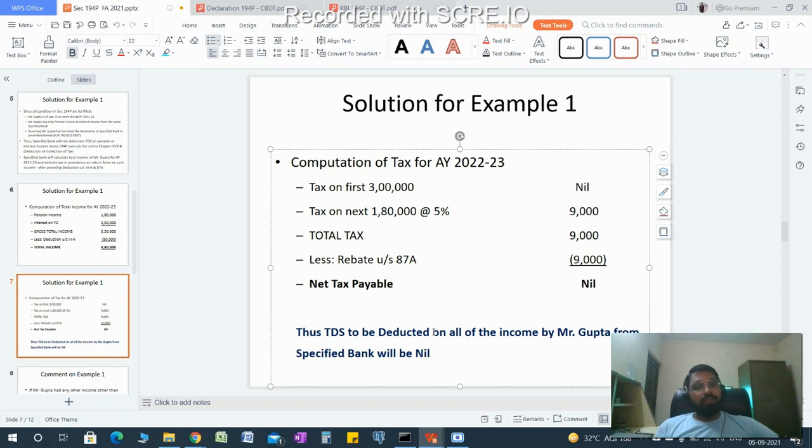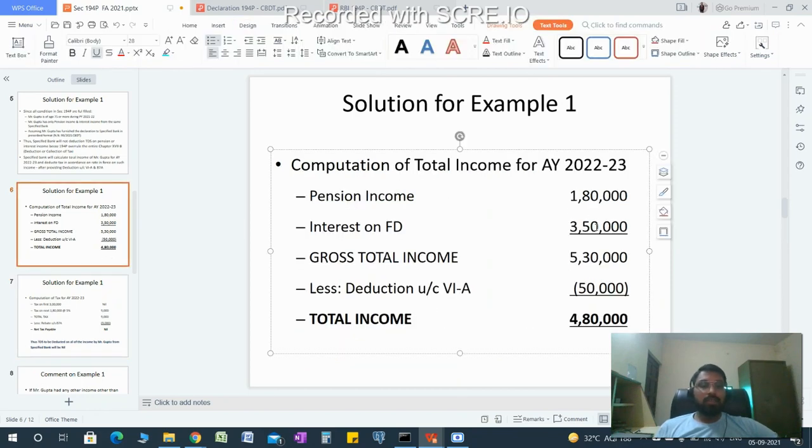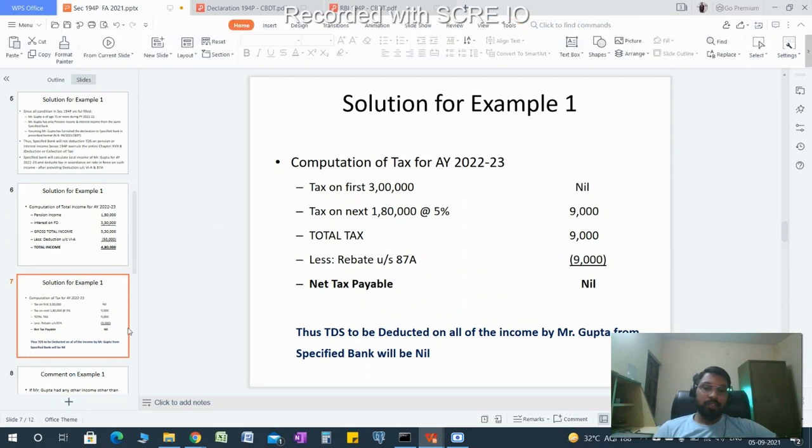If there is no 194P, then the bank will deduct TDS on the interest income at the rate of 10%. It means 35,000. Then the assessee, the senior citizen, will have to file the ITR to claim the refund of it. It is an additional financial and compliance burden on the senior citizen. To relieve them, this section has been introduced.